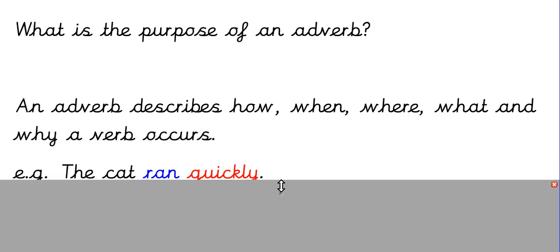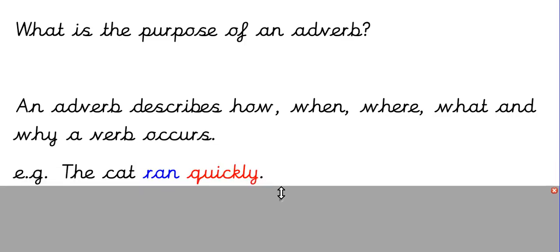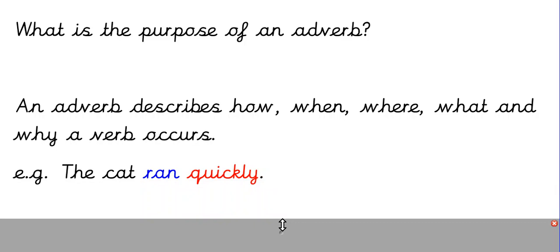So an adverb describes how, when, where, what and why a verb occurs. So for example, the cat ran quickly. So remember the adverb describes the verb. So the verb here is ran, it's the action, it's the doing word, and the adverb is describing how the action's being done there. So that's quickly.